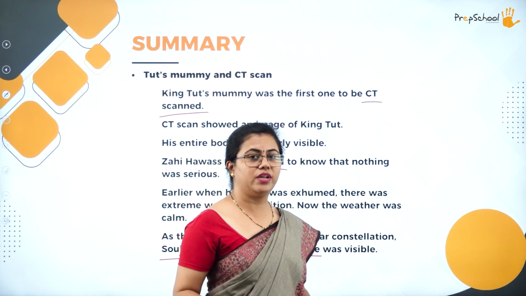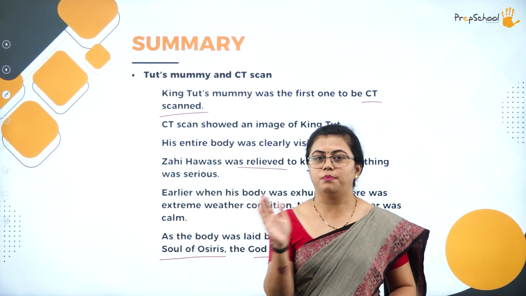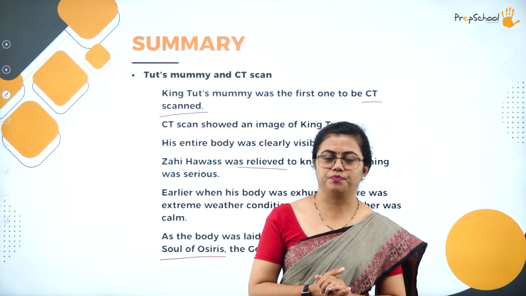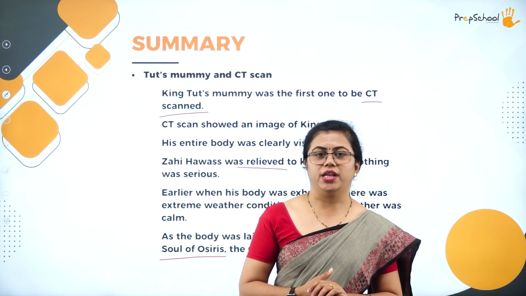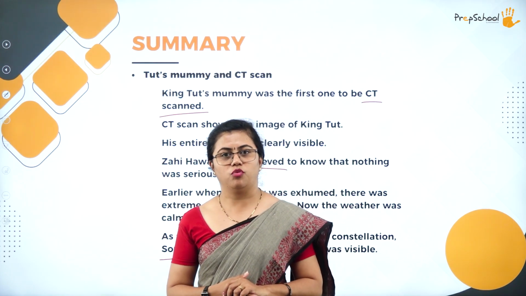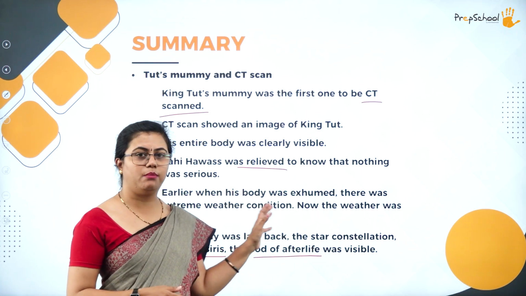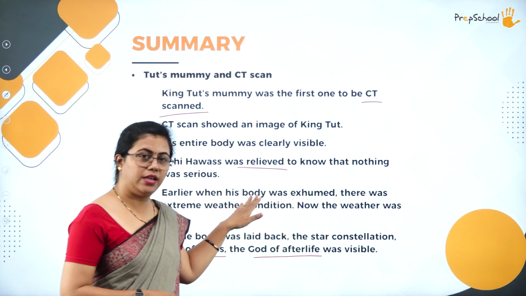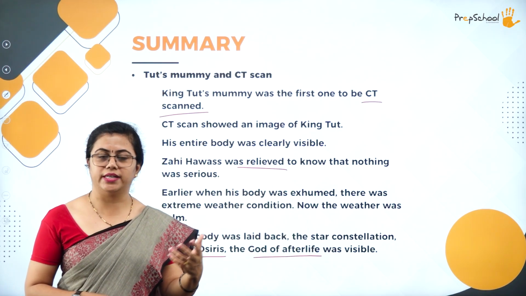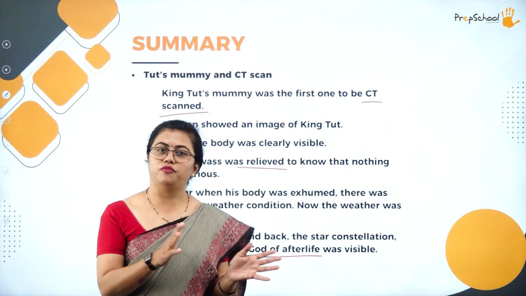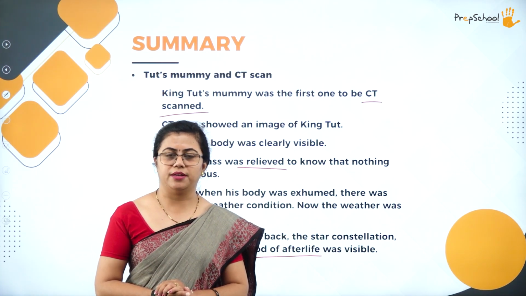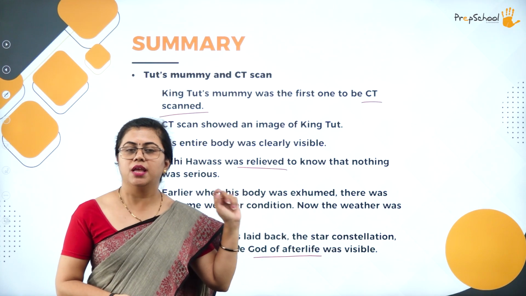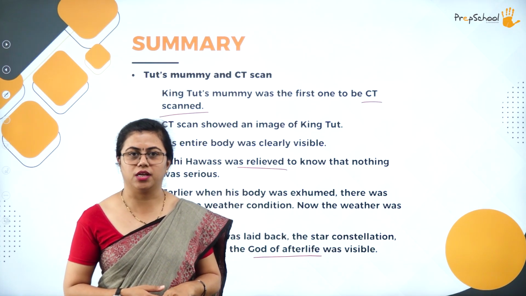Even now there are many questions that are unanswered. This is only one part of it. There was an episode in National Geographic about King Tut, called Valley of Kings. If you can watch it, it will give you more details. This lesson is based on facts taken from the National Geographic channel. The CT scanning machine was manufactured by Siemens, but it was contributed by the National Geographic Council.